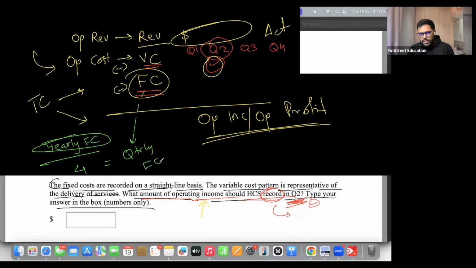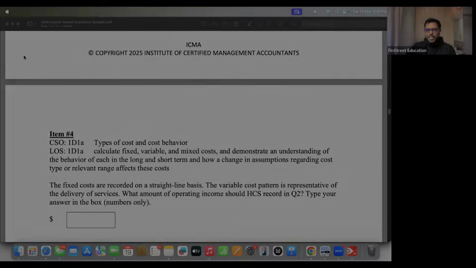I'll repeat one more time. For VC, they have given you quarterly numbers. For FC, quarterly numbers are not given. They have only given you a 70-30 split. So whenever you are calculating FC, and if there are only yearly numbers, if you divide this by 4, you will get quarterly FC. This is called extrapolation. Okay, it's a heavy term. The easy meaning is that we are approximating. So with these many hints, please give it a try.